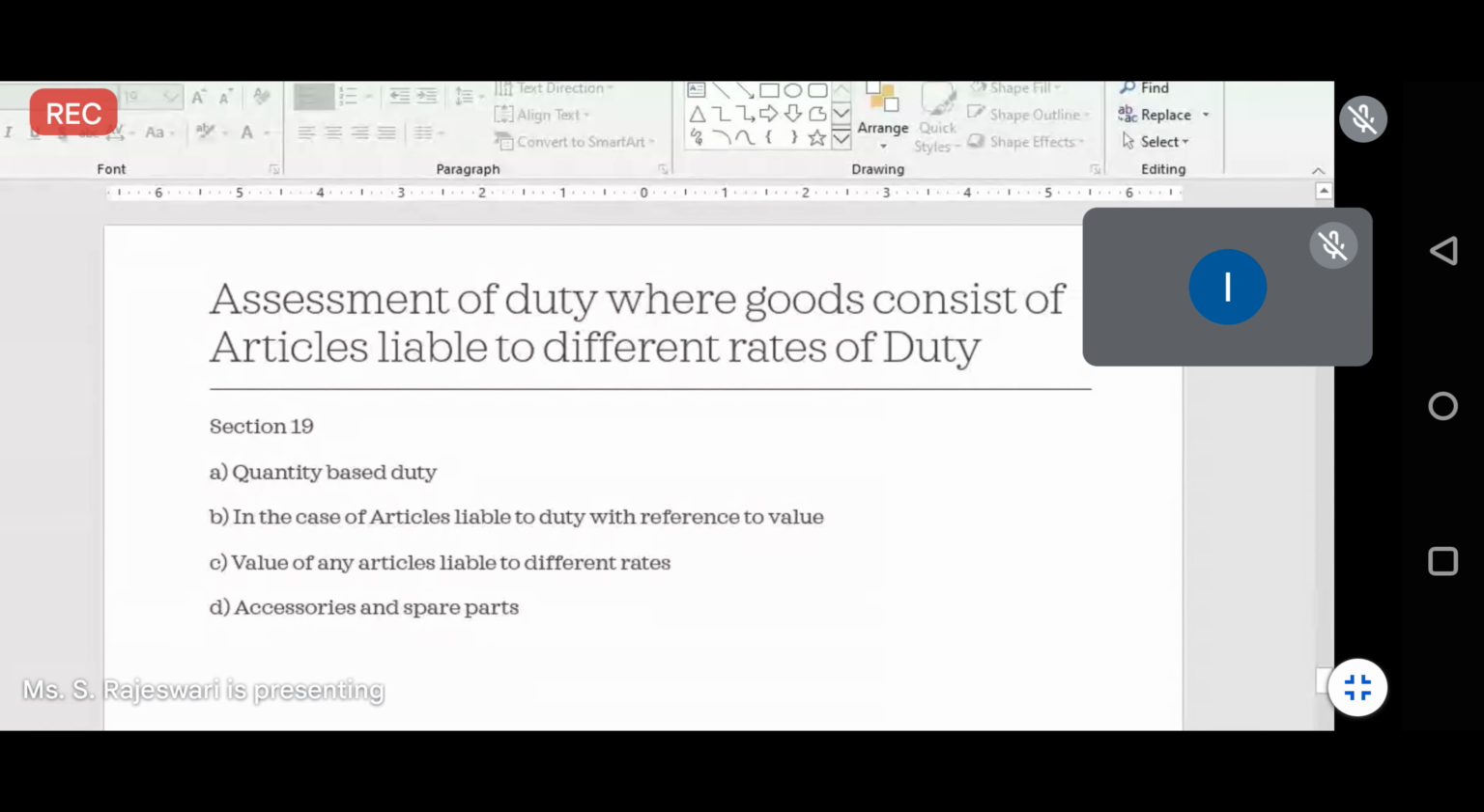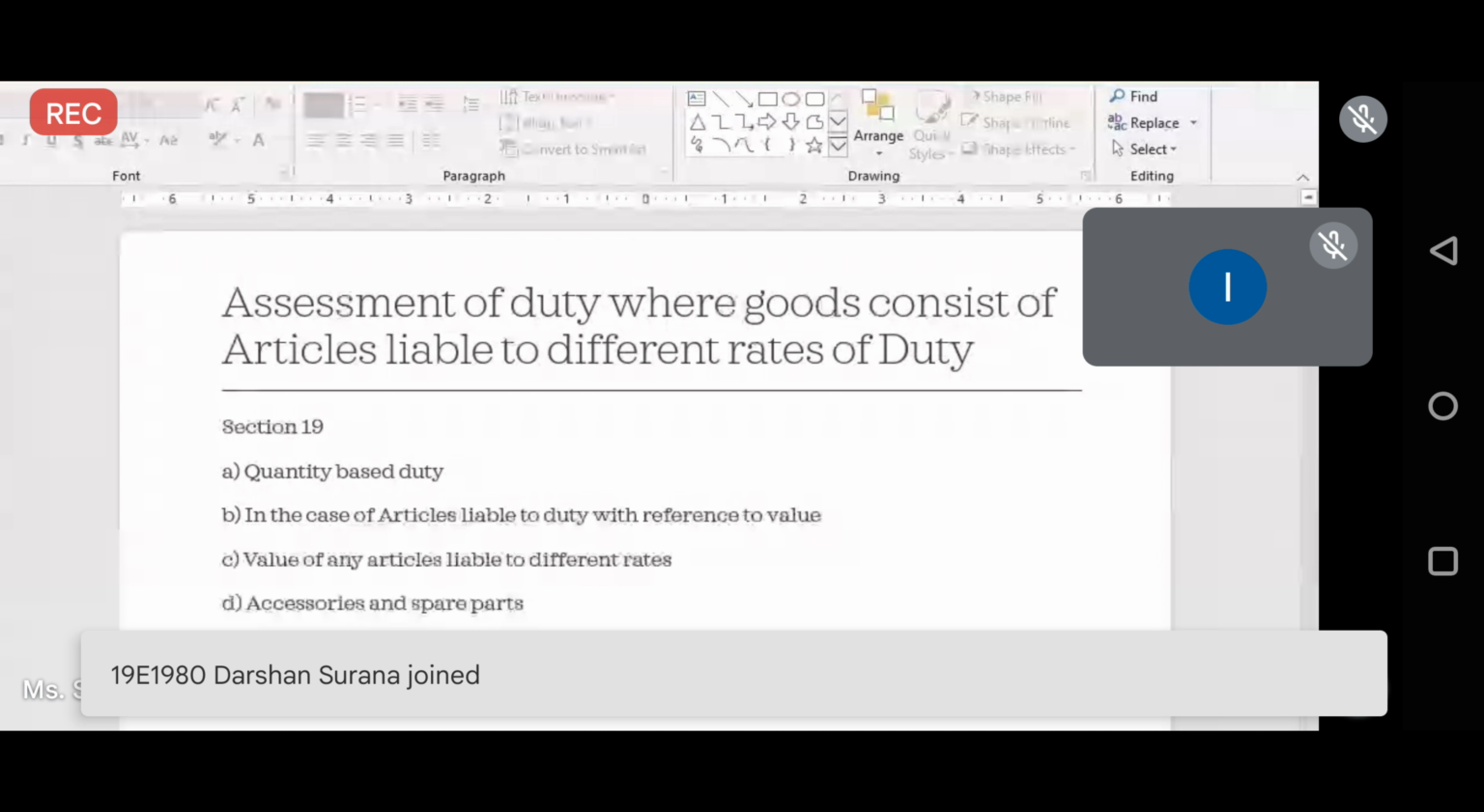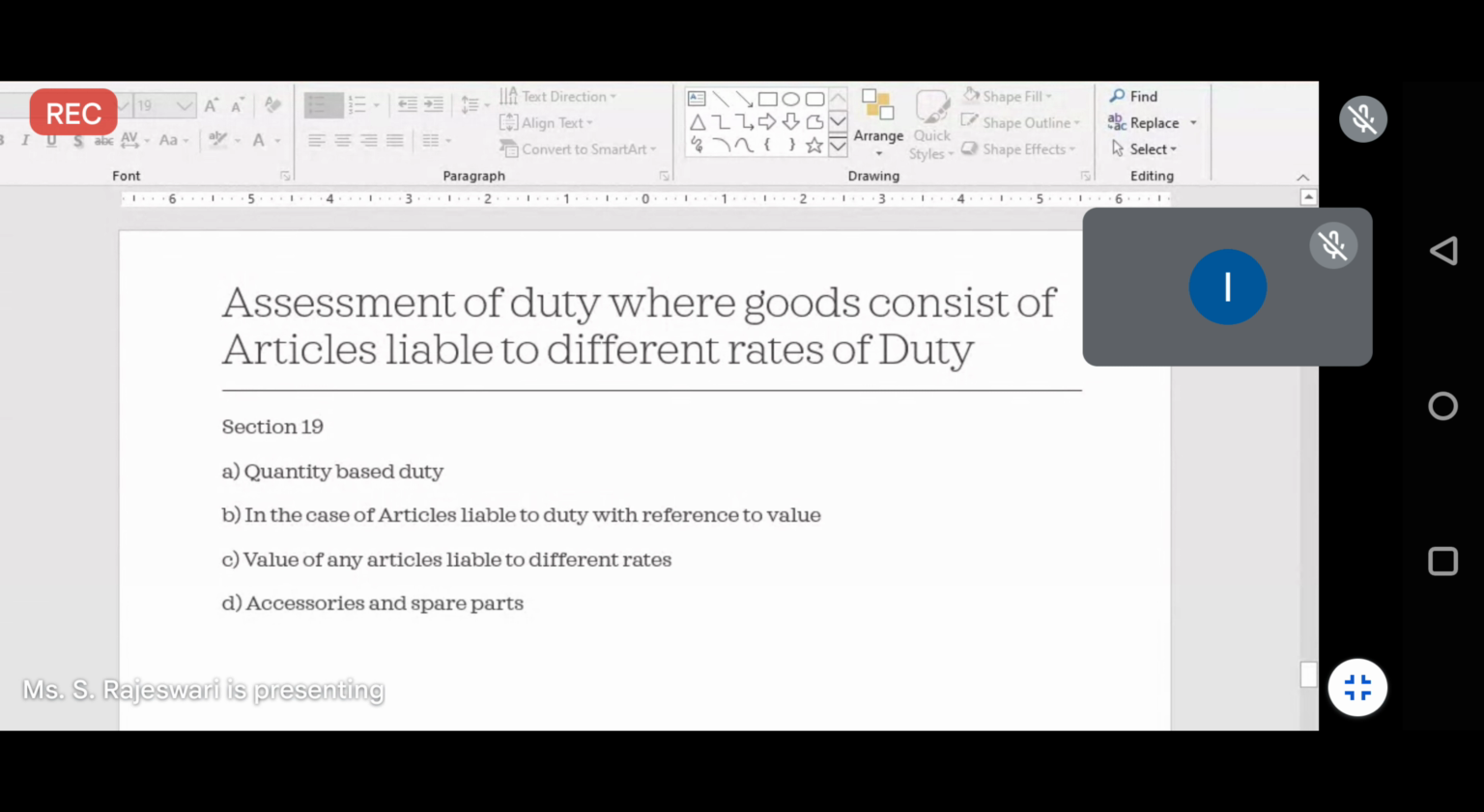The second one is in case of articles liable to duty with reference to the values. Reference to the values is at what rate you are getting the goods from the other country. Suppose you are buying an article at the same rate, in that case the duty will be charged based on that rate. Otherwise, if you are buying goods at two different rates, in that case the highest rate will be chargeable for your custom duty. That is the second point.